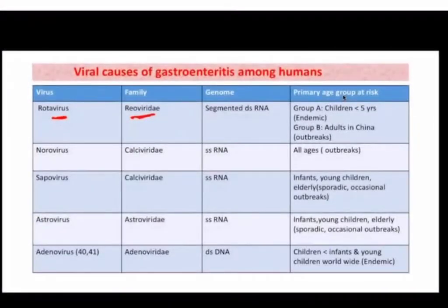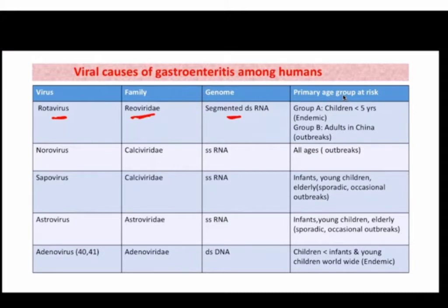Double-stranded RNA is the genome of these viruses, and other viruses that belong to Reoviridae are orbivirus and Colorado tick fever virus, which must have been taught to you in viral hemorrhagic fever. So the Reoviridae family also consists of rotavirus.